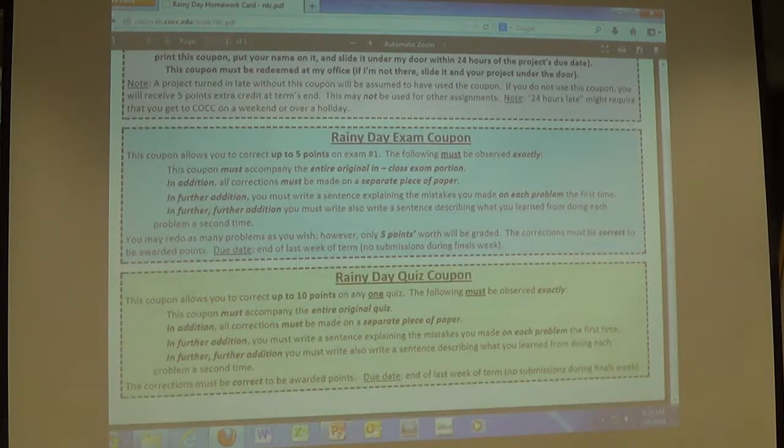Most students don't use this until the very, very last week of the term, and that's why I say the due date is the end of the last week of the term, because what they do is they wait till the very end to see what their lowest quiz was, and then fix it. Because what that allows you to do is you get a 10 on a quiz you didn't get a 10 on.